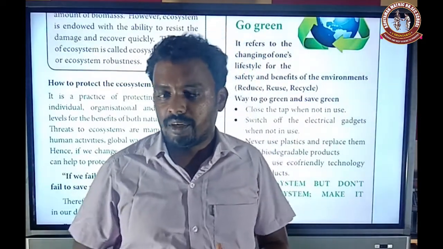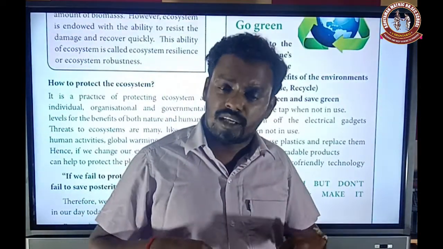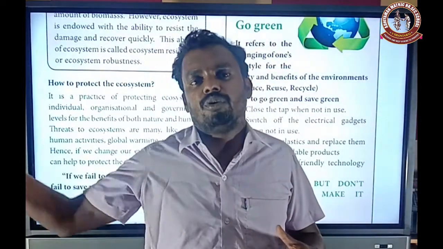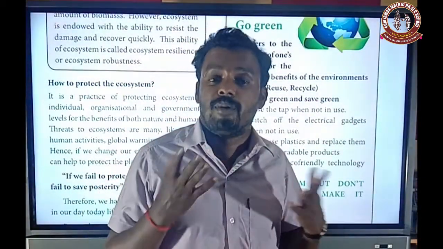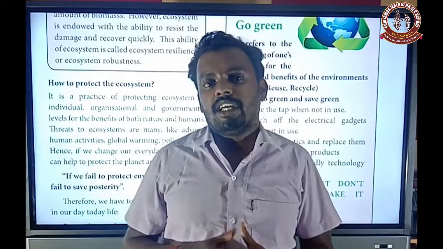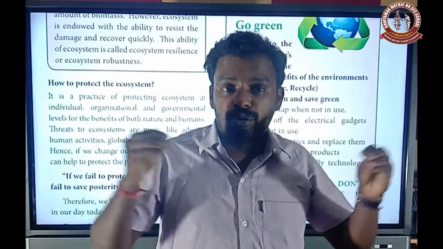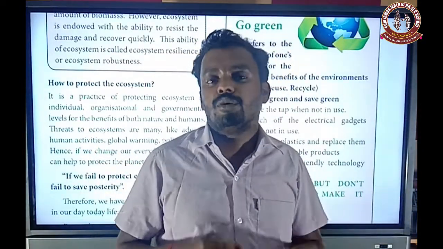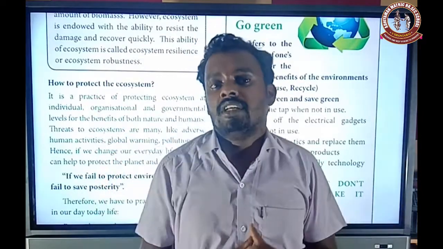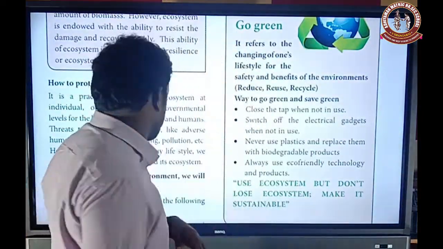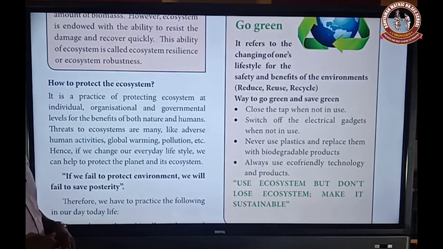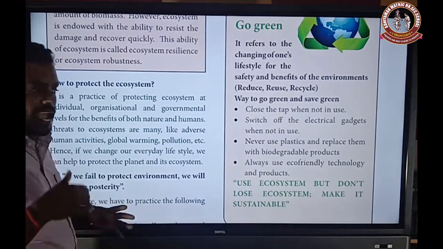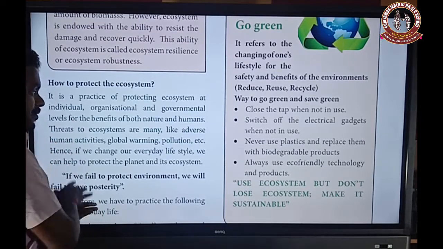The water is polluted; drinking it causes a number of diseases. The air is polluted; respiring the air causes respiratory troubles. Then land also becomes polluted. So all this pollution creates a threat to human beings. That means it creates a fearness, that means threats to the ecosystem, and many adverse effects. Adverse means effects on human activities.